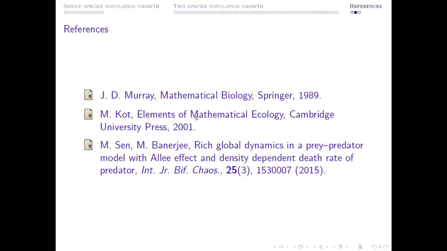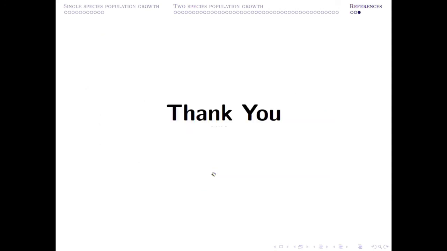These 2 are my favorite books for mathematical ecology, and I have mentioned only this paper for the reason that whatever bifurcation diagram I have shown you in last couple of slides, that complete analysis is available in this paper. If you are interested, you can go through it.